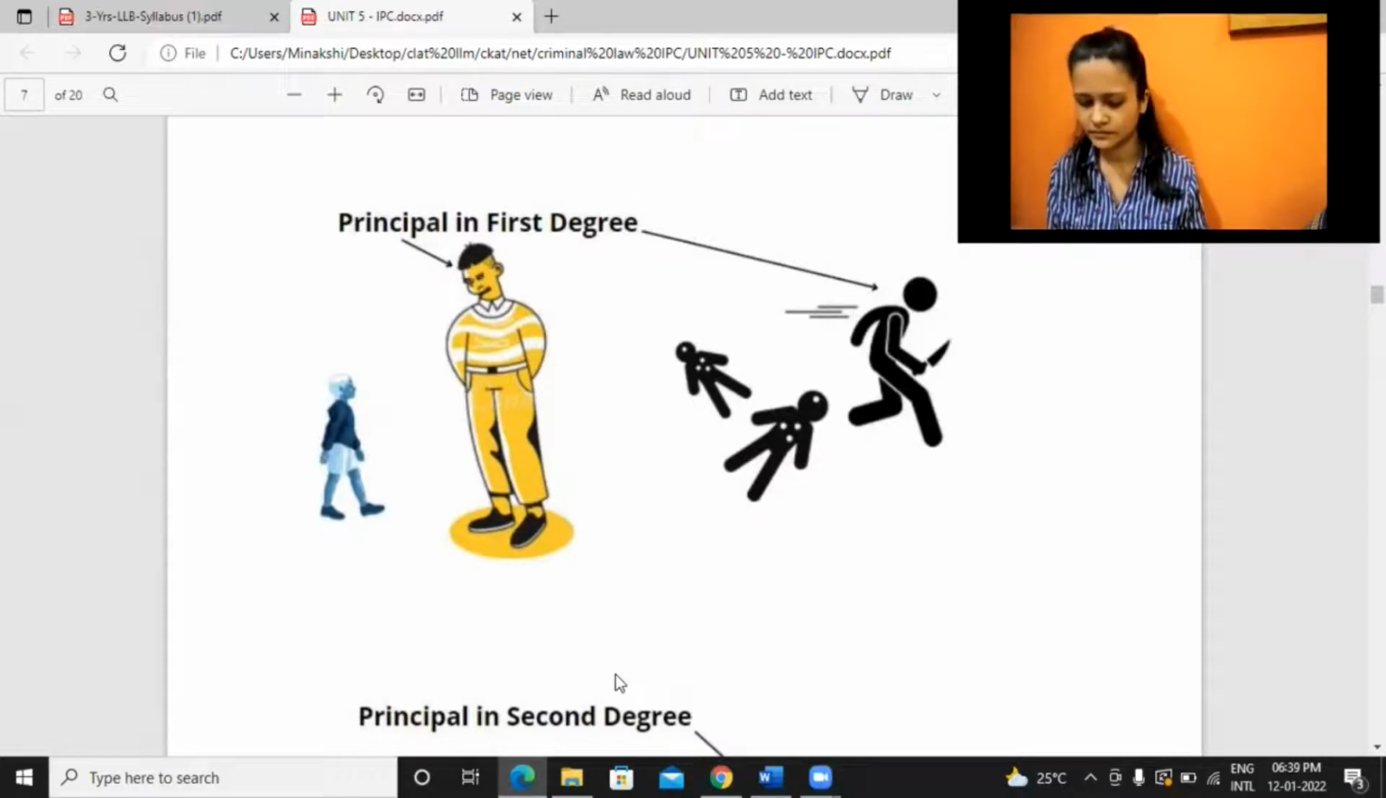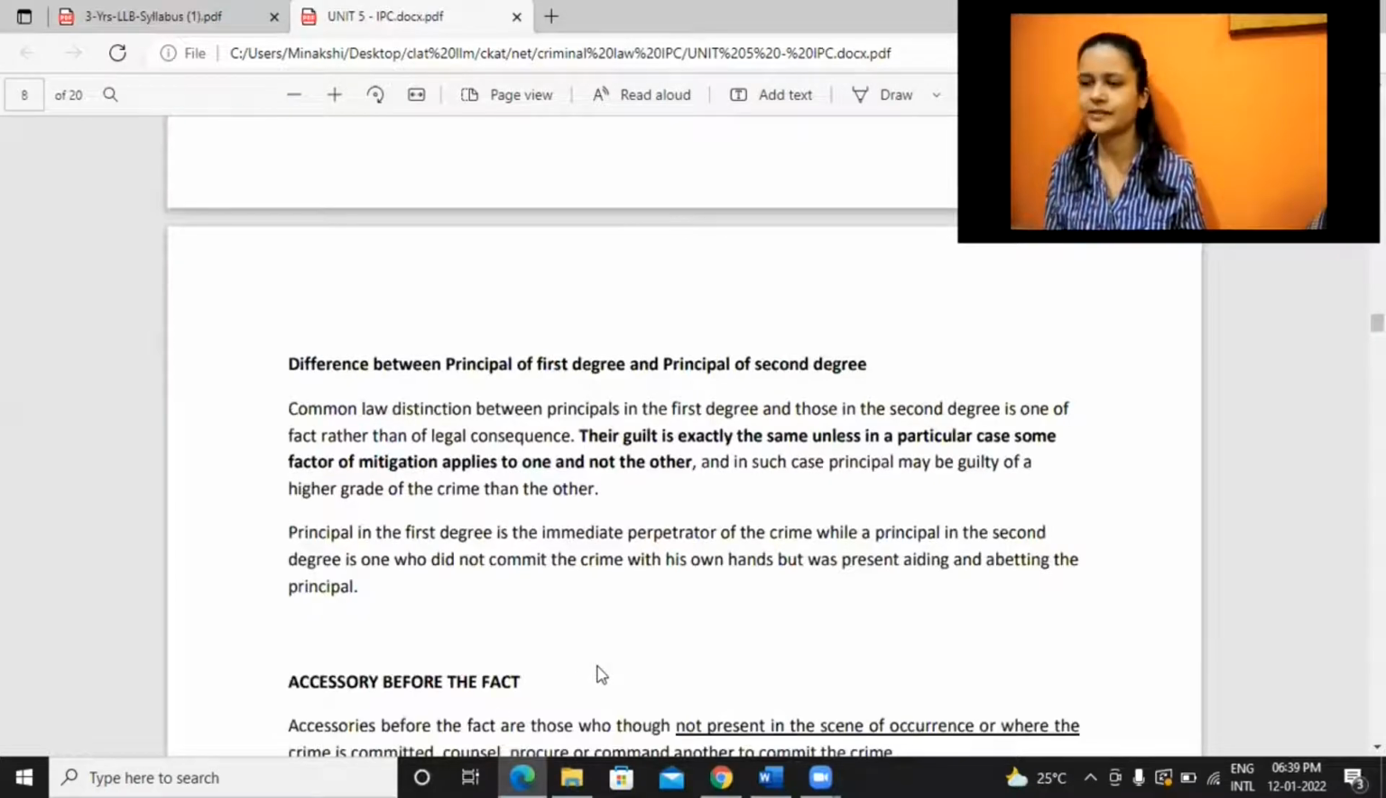Whereas in the first degree, the person himself is committing the crime or is using another person who is not sufficiently mature enough to distinguish right and wrong. He's using a person to commit a crime. Yes. Right, so that's the basic difference which we have. So these are, like I mentioned, common law principles. That's why in IPC you will not get these provisions, but yeah, similar provisions you will get.